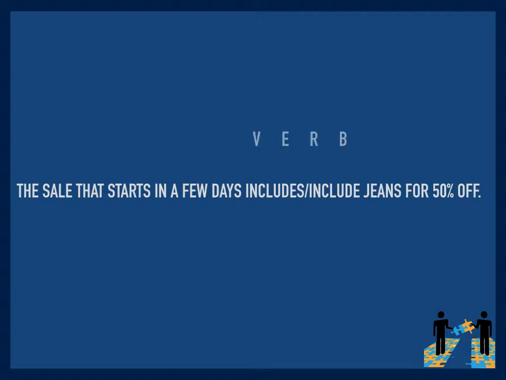So we find our verb. Our verb is pretty obvious because we have those two verb options. And we find the subject of the verb, the sale that starts in a few days. Now, because this is a crazy long subject, it creates matching problems for us. Do we match the verb include to days, or do we match it to something else in the subject? And the answer is you have to find what's called the head of the subject.